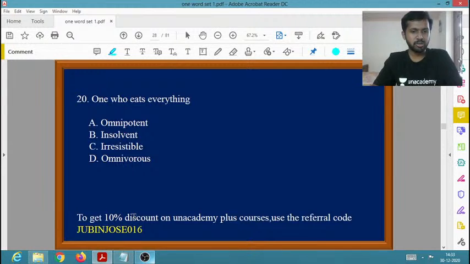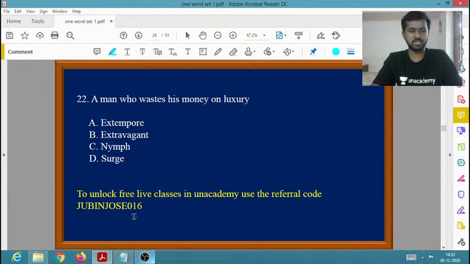So the one word for one who eats everything is omnivorous. In your lower classes you may have studied about herbivorous, carnivorous, etc. Omnivorous is an organism which eats both grass and flesh. So the one word for one who eats everything is basically omnivorous.